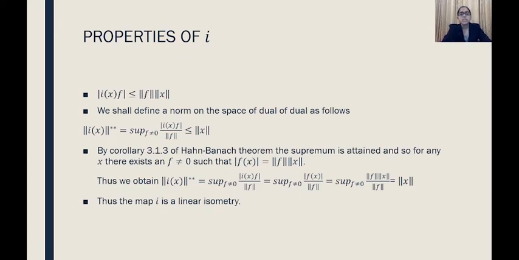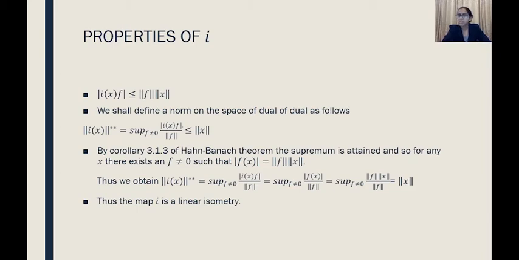Now with this help we can define a norm which is similar to that of the dual itself. In the dual we had defined the norm to be the supremum of mod f of x by norm x, where x not equal to 0, or equivalently the supremum of mod f of x when norm x equals 1.